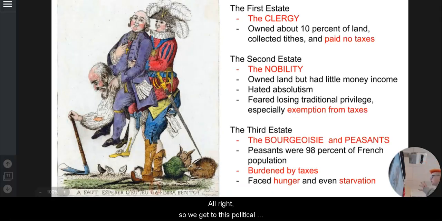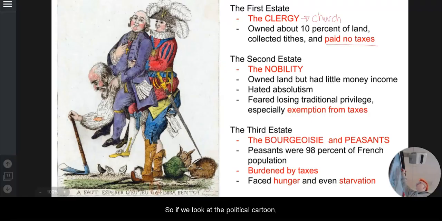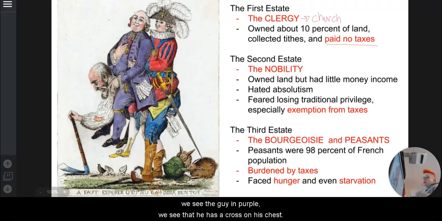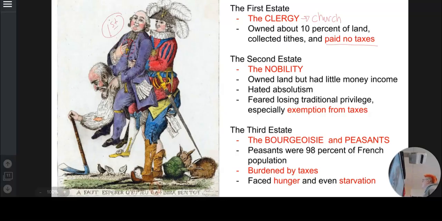All right, so we get to this political cartoon and we are seeing that we have our estates. The first estate is the clergy, and their big thing is they pay no taxes. Now the clergy are people who are members of the church. If we look at the political cartoon, we see the guy in purple, he has a cross on his chest, so that tells you he is the first estate. The second estate is the nobility. They own land. They don't like absolutism because absolutism means that the nobles have no power.